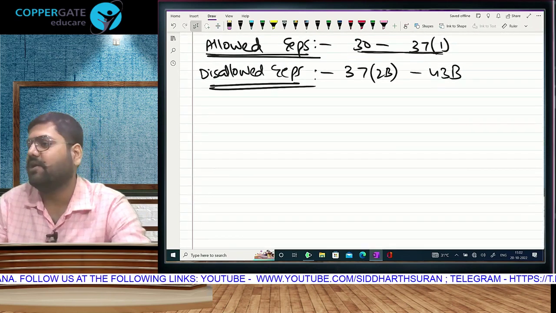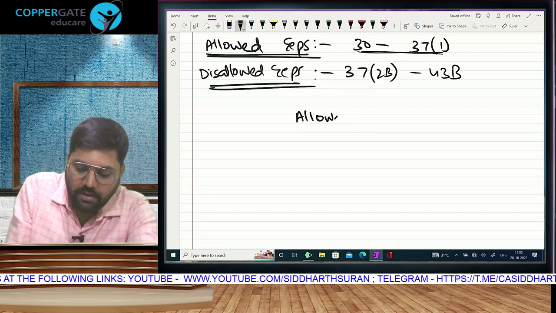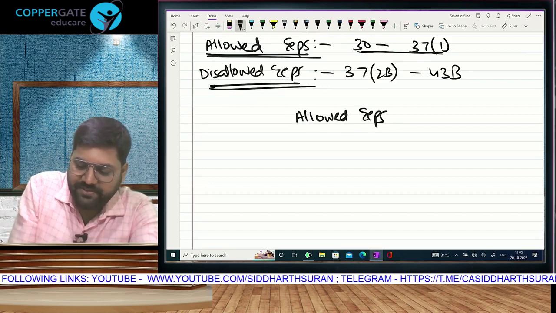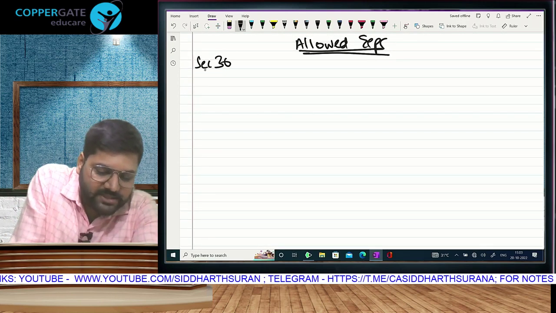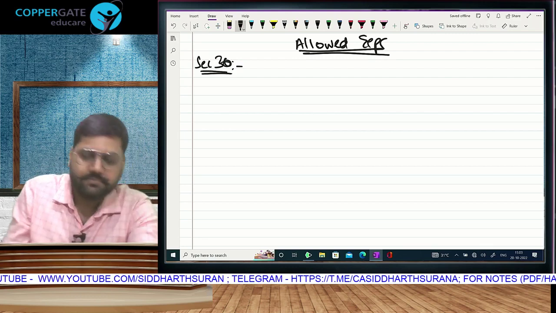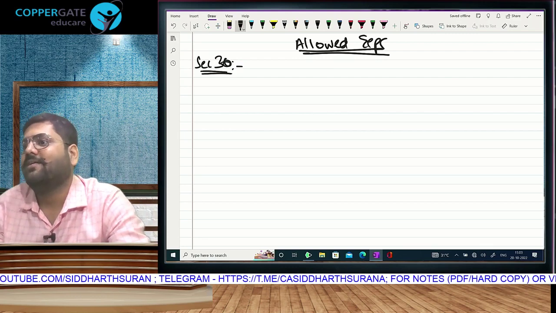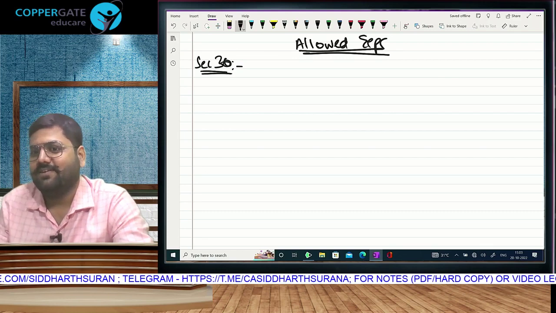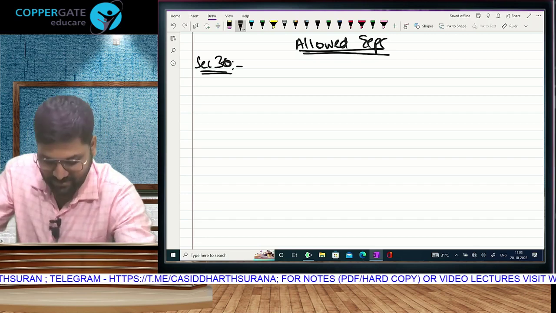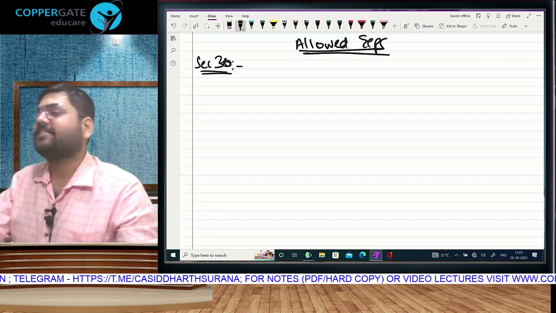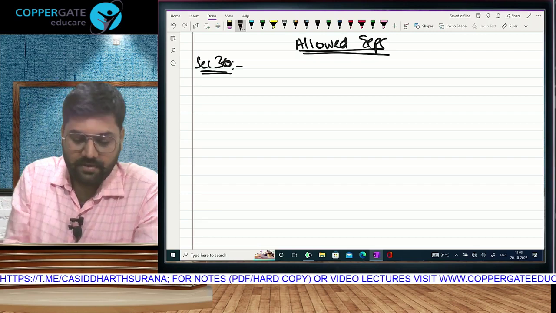So allowed and disallowed expenses is what we will be learning. First we will go to the allowed expenses starting with section 30. मतलब please understand, as far as provision is concerned, section is concerned, 28 के बाद में we are doing पहला 30. Section 30. Everybody ready? We are doing an expense which will be allowed.